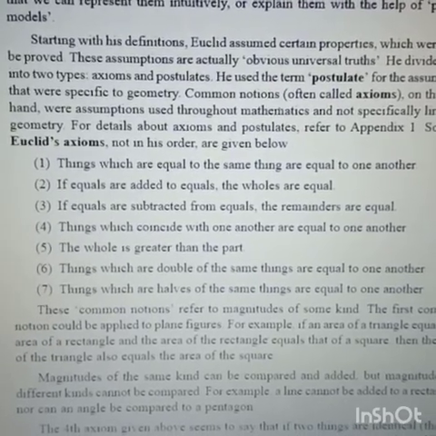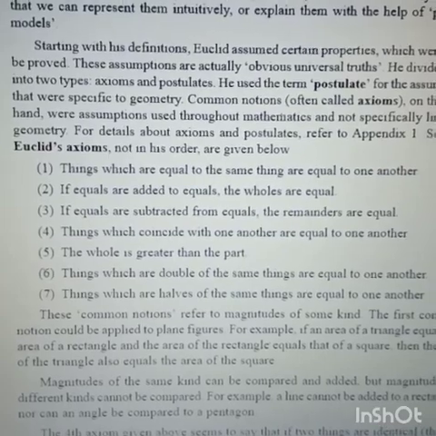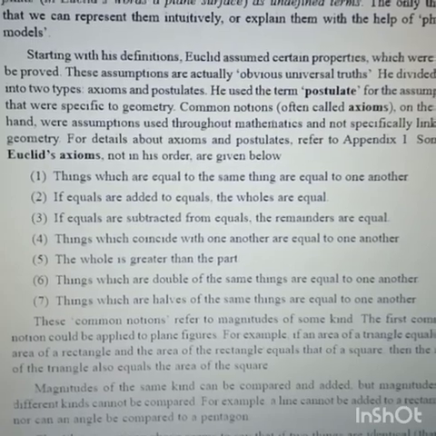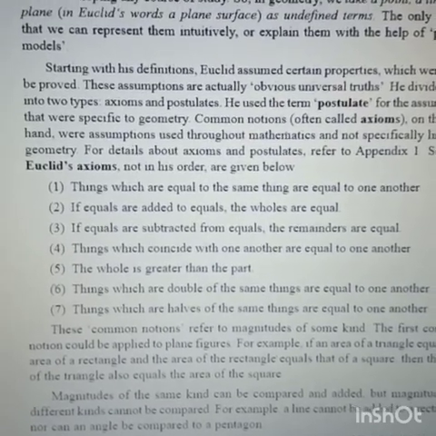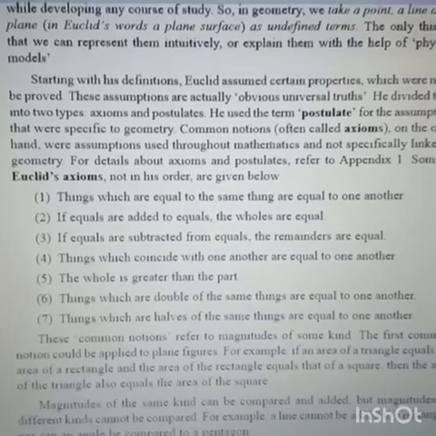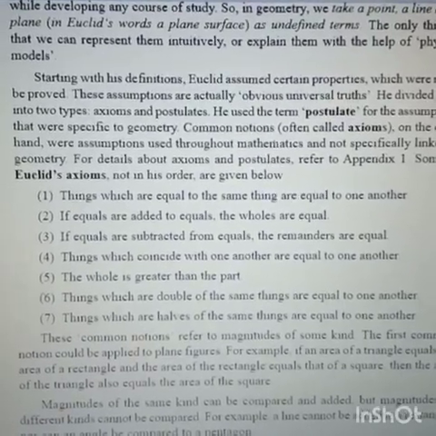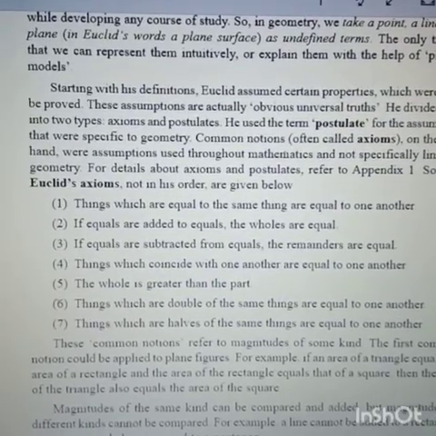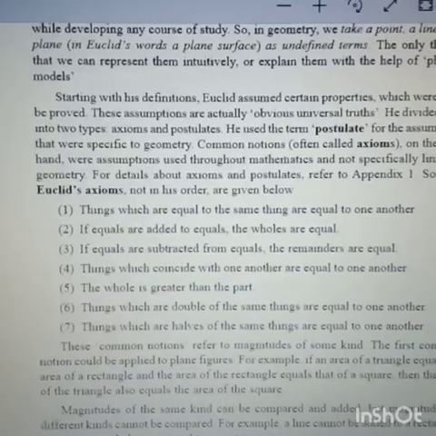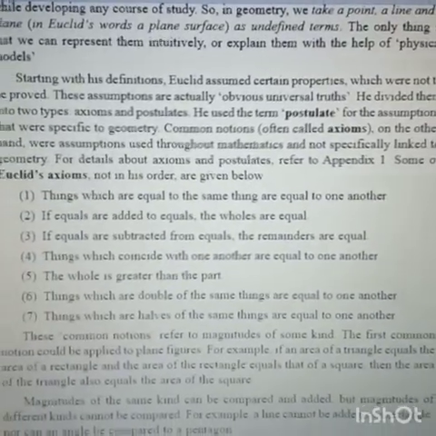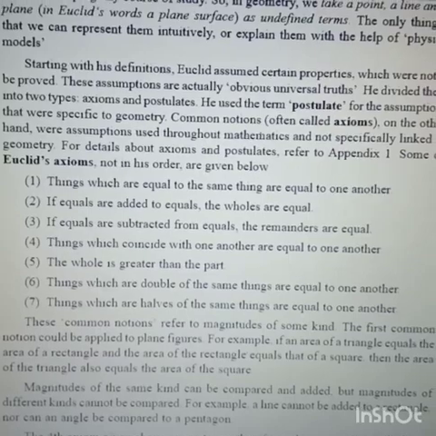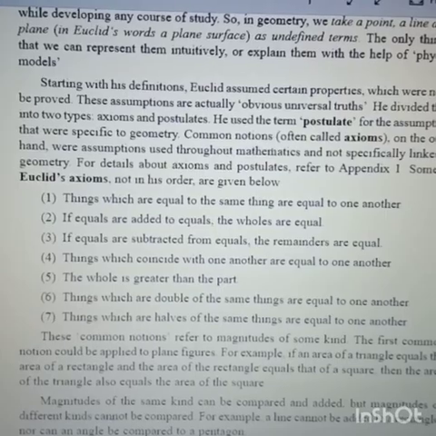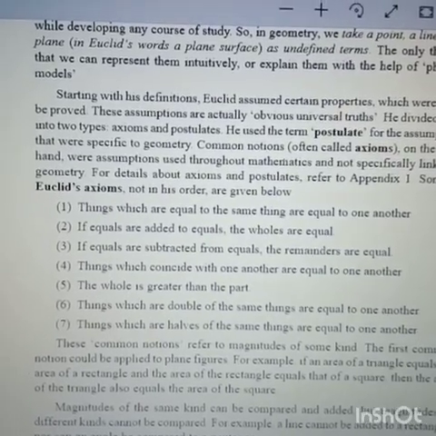If equals are added to equals, the wholes are equal. Suppose x equals y. If you add 2 to x and also add 2 to y, then x plus 2 is equal to y plus 2. Understood? If equals are subtracted from equals, this is similar too. If you subtract, then the remainders are equal.